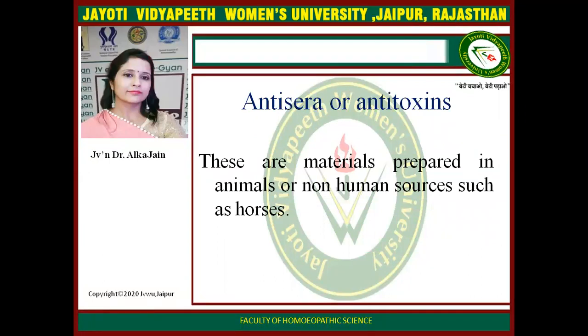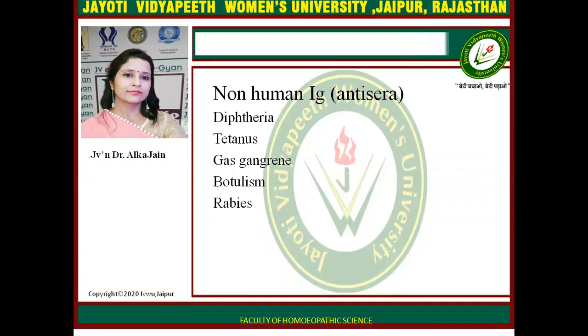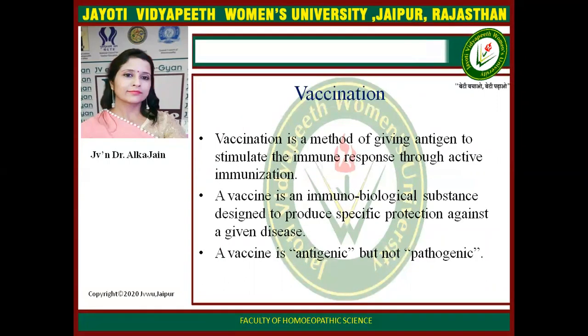Antisera or antitoxins are materials prepared in animals or non-human sources such as horses. Non-human immunoglobulins are given in diphtheria, tetanus, gas gangrene, botulism, and rabies. Now, vaccinations. Vaccination is a method of giving antigen to stimulate the immune response through active immunization. A vaccine is an immunobiological substance designed to produce specific protection against a given disease. A vaccine is antigenic but not pathogenic.